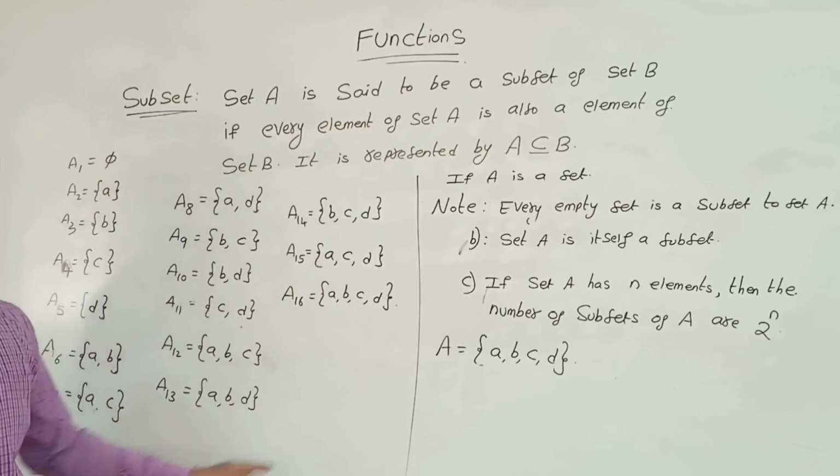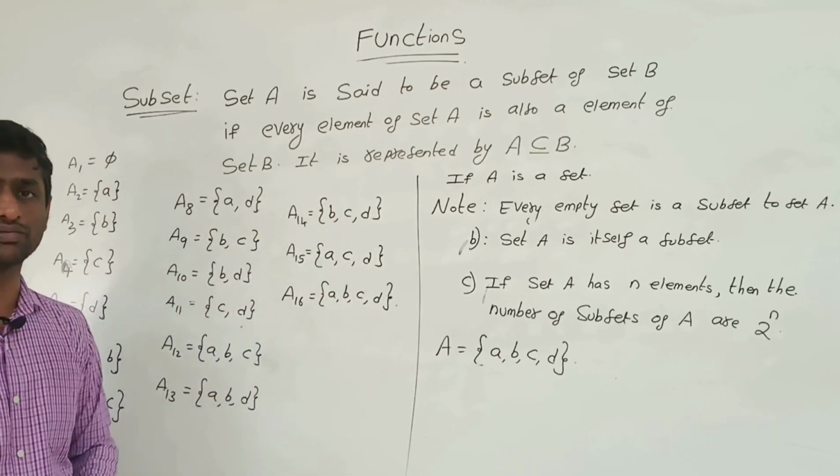So these are the 16 subsets which we can form.